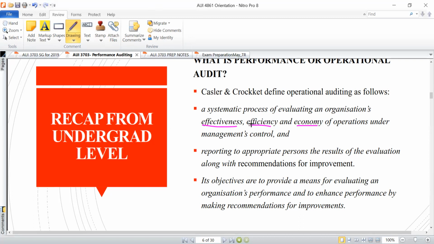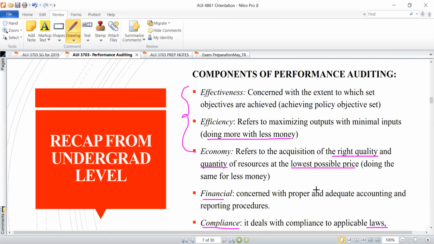And all of these are there so that we are able to make improvements to how the organization is operating. Now, notice here that its objectives are to provide a means for evaluating an organization's performance and to enhance performance by making recommendations for improvement. On the next slide, let's begin to look at those components or elements of performance auditing. What are these components that we need to be able to know at the end of this discussion?